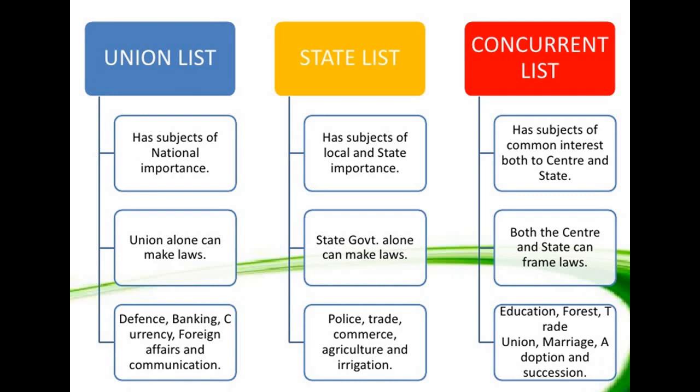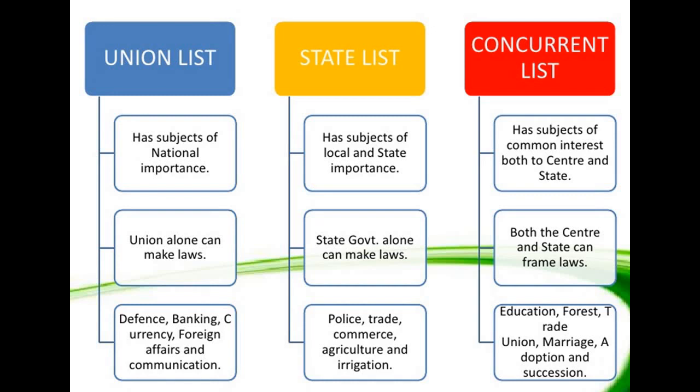The central government has special powers in running these areas. This sharing of power between the union government and the state government is basic to the structure of the constitution. It is not easy to make changes to this power sharing arrangement. The parliament cannot on its own change this arrangement. Any change has to be passed by both houses of parliament with at least a 2/3 majority.